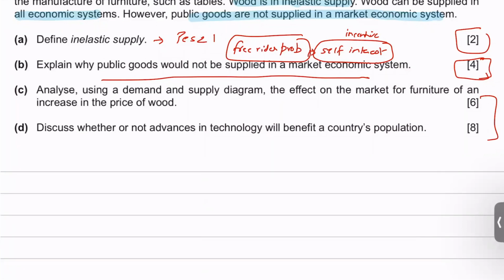So the examiner for a question like this would be looking at keywords such as non-rivalrous, number 2, non-excludable, number 3, the free rider problem, right? And if you go to my videos, if you have bought the micro course, I've explained it clearly, in depth, why public goods are not provided.